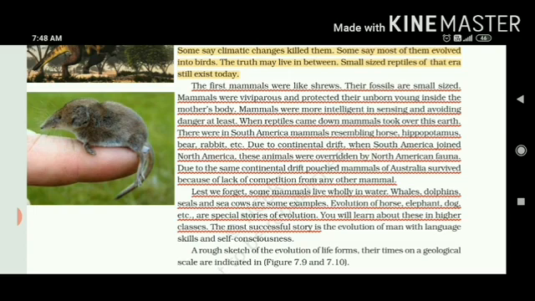So it was in South America. Mammals were resembling horse, hippopotamus, bear, rabbit. But there was continental drift, so animals started moving from one place to another, in search of food, in search of mating. When South America joined with the North side, these animals were overridden by North American fauna. Fauna means animals.